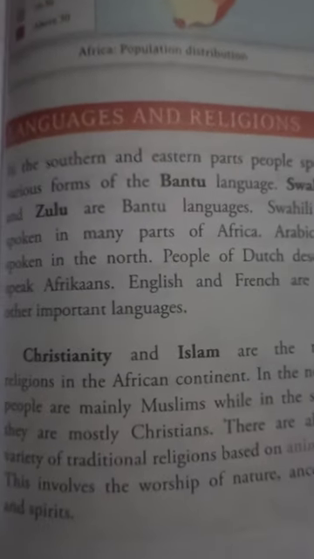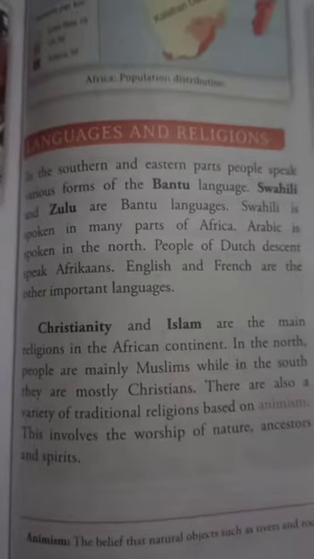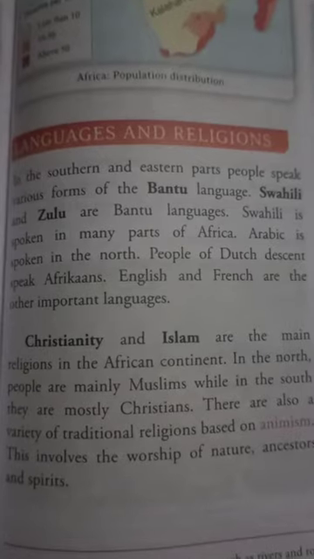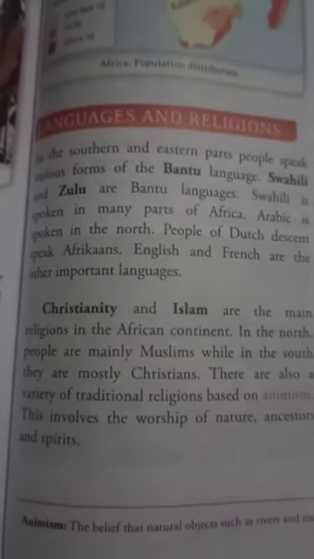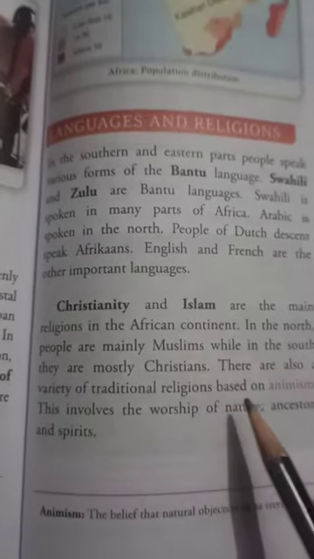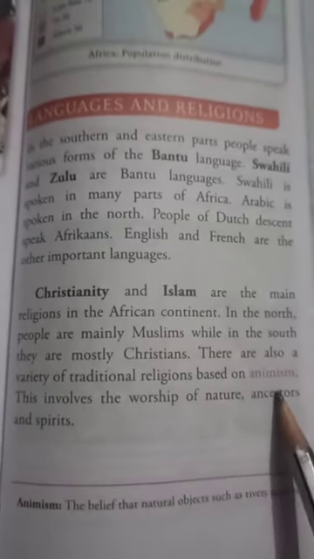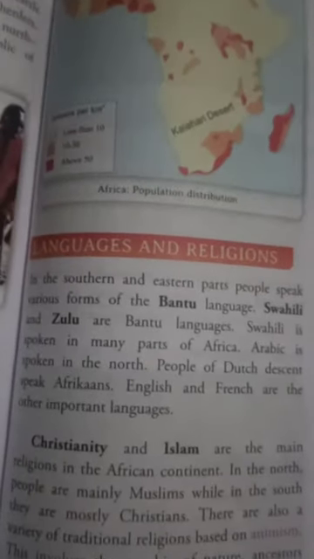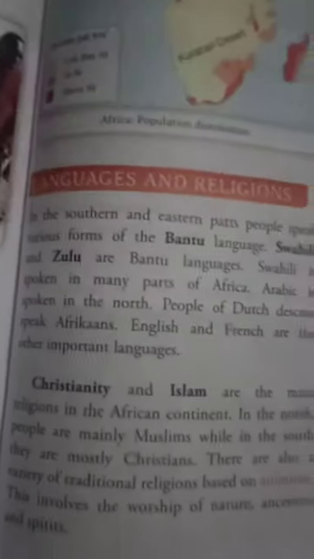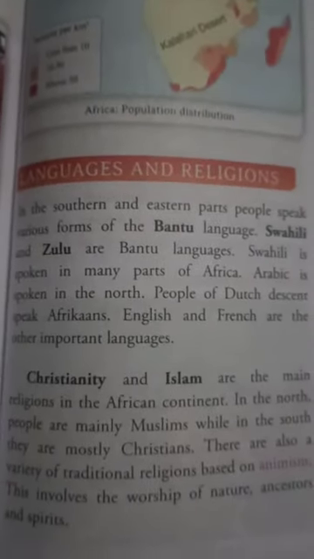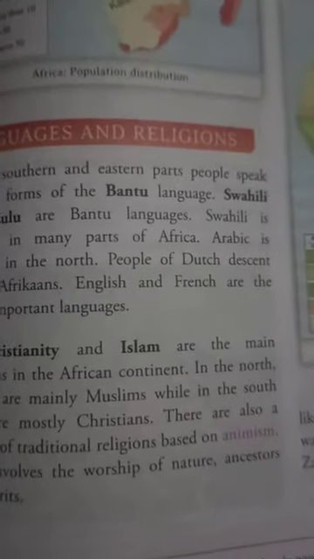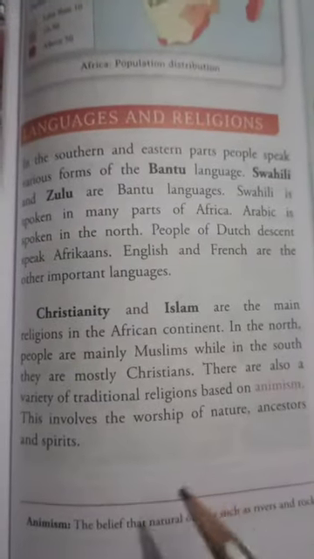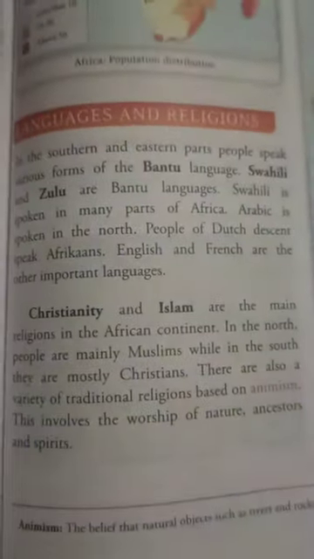Then talking about the religions, you'll find two religions very common in Africa, Christianity and Islam. And you'll find in the northern part, people are mainly Muslims, while in the southern parts, they are Christians. There are also a variety of traditional religions based on animism. What is animism? Animism is a belief that natural objects such as rivers, rocks, have presence of some spirit or soul. So people worship nature, ancestors and spirits. That is what animism is.